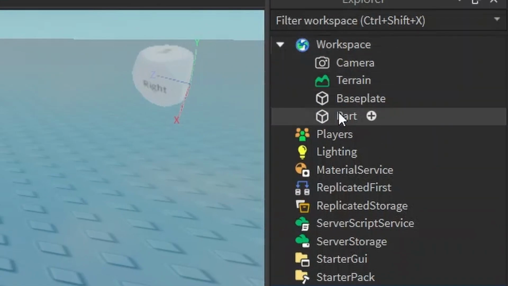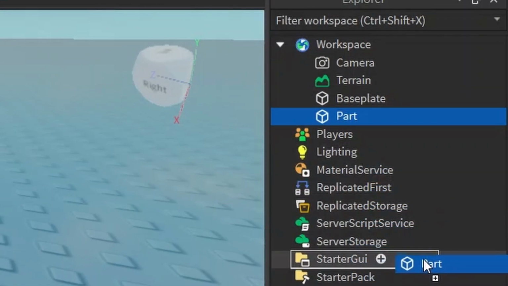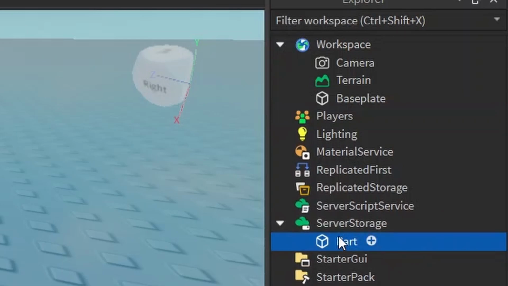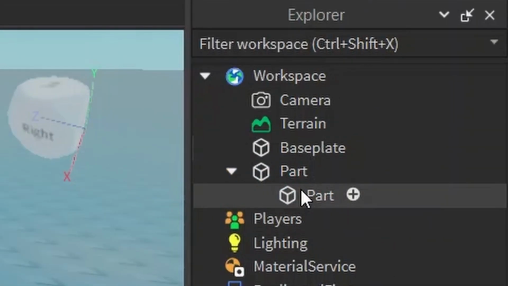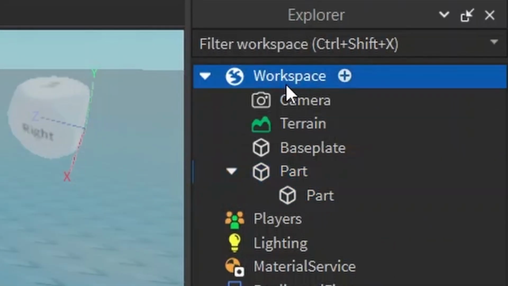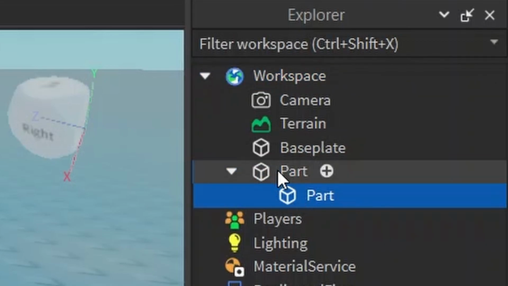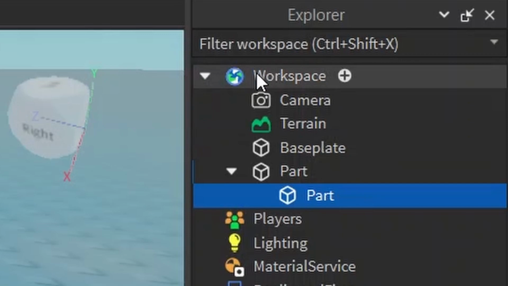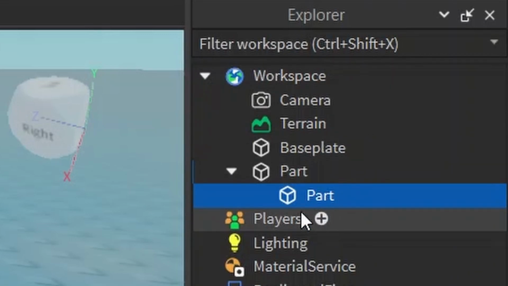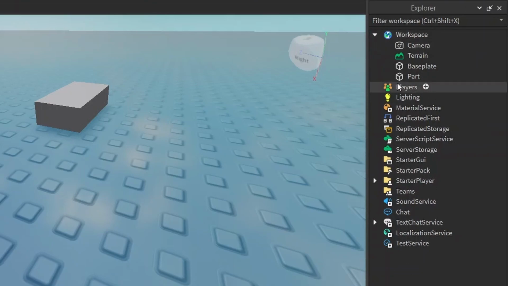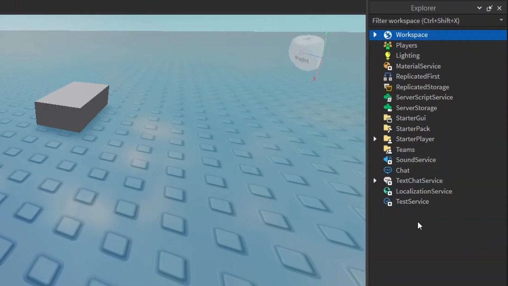If I move the part to be somewhere else, like I did earlier, if I move the part to server storage, now the part is a child of server storage. It's indented underneath that. Also, let's say for some reason this part is inside of this part, which is inside of workspace. You could say that the second part that's inside of the part is a descendant of workspace. Even though it's multiple generations down, it's the child of a child, it's still a descendant. And one last thing, it looks like every object has to be parented by a service. So like this part is inside of workspace, or it's inside of a different service, or it's inside of another part, which eventually leads up to a service. So it might lead to the illusion that services are in charge, but they're really not.